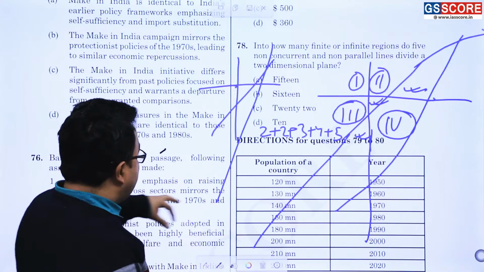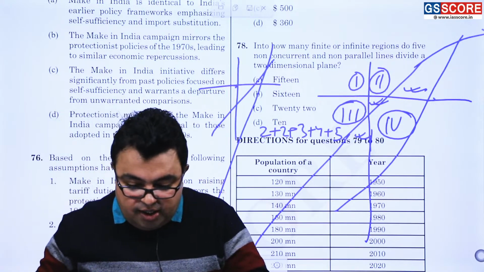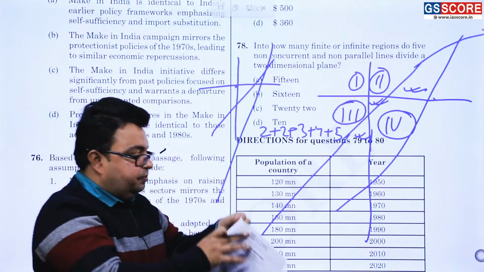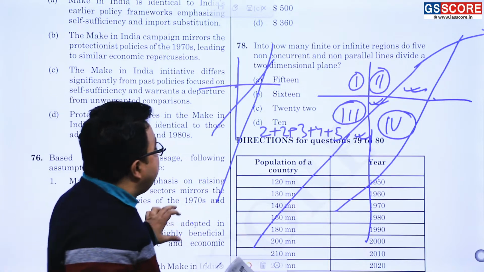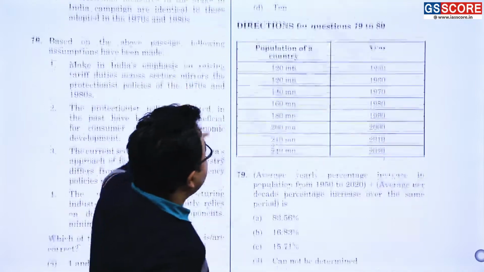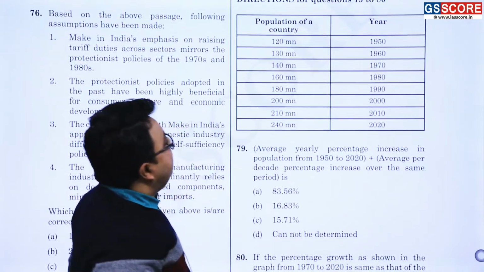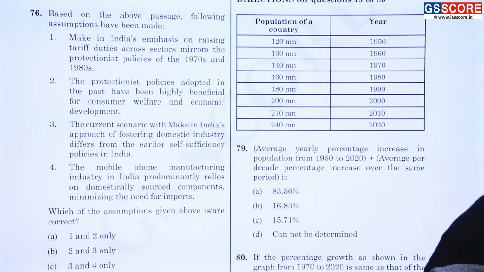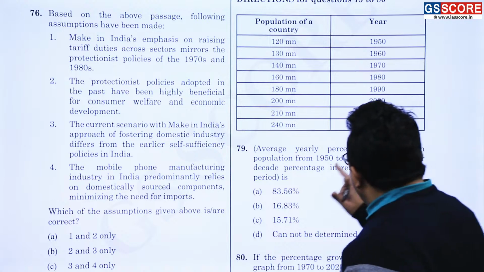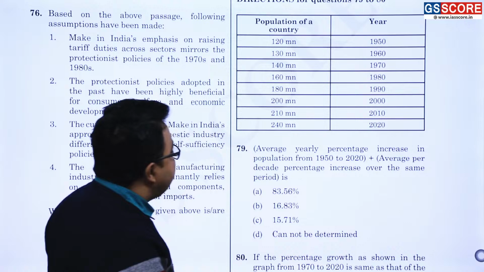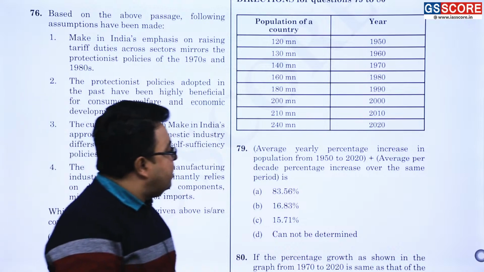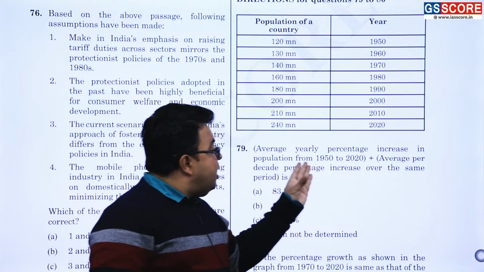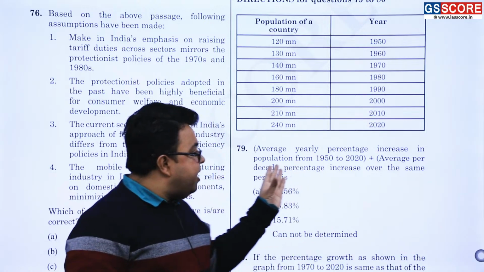The next question is regarding the population of a country. All right. Question number 79 and 80. Please just concentrate on question numbers 79 and 80. Population of a country, year 1950, and this is 2020. It is well given. Now the question is, average yearly percentage increase in population from 1950 to 2020 plus average per decade percentage increase.